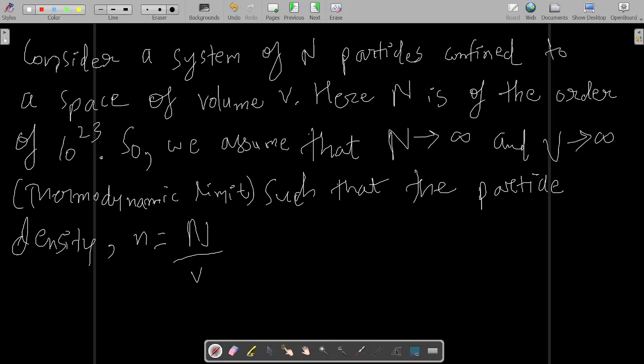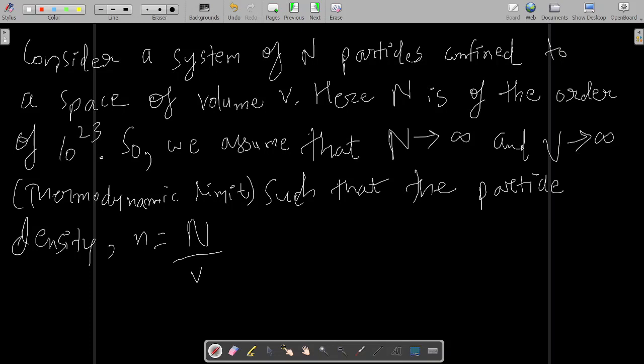Now your material density is mass upon volume, right? Material is measured by mass, so material density is mass upon volume. But particle density will be measured by the number of particles. So the number of particles divided by volume will be your particle density. So small n equal to capital N by V remains fixed in the thermodynamic limit.